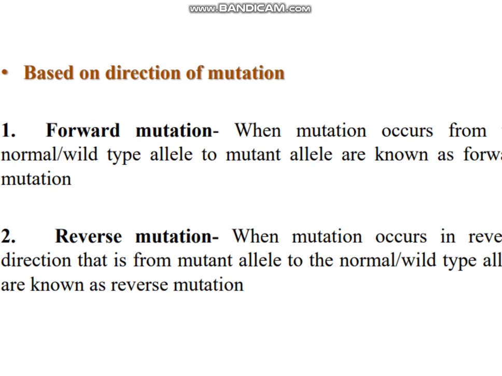Reverse mutation occurs when a mutation occurs in the reverse direction, that is from the mutant allele to the normal allele. So basically these are opposite of each other. In the case of forward, it is towards the mutant allele, and in the case of reverse, it is towards the wild type allele.